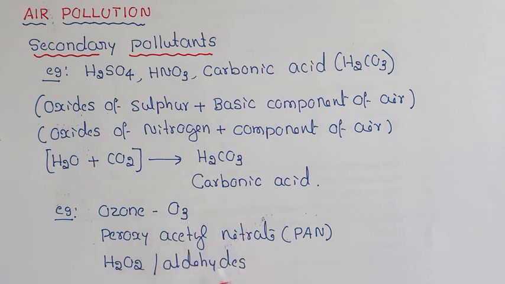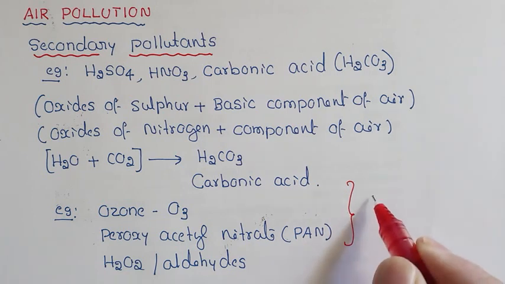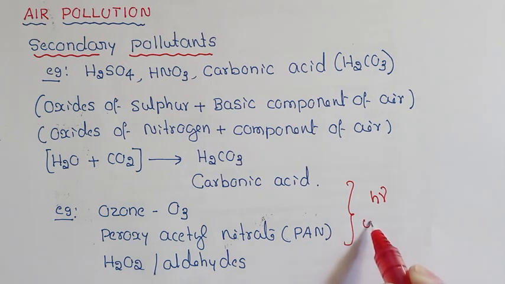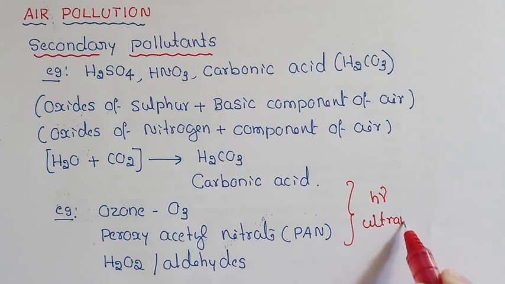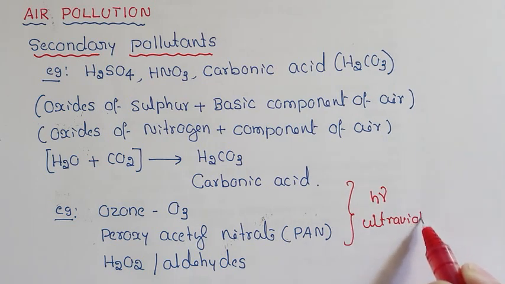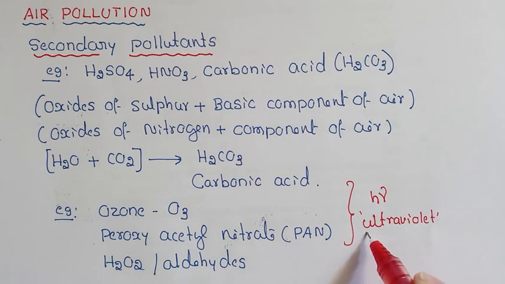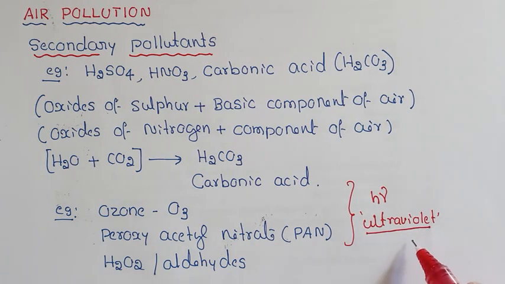These secondary pollutants are formed as the result of complex reactions because of h nu, mainly the ultraviolet radiations, which are radiations emitted by the sun. So ultraviolet photochemical reaction results in ozone, peroxyacetyl nitrate, hydrogen peroxide and aldehydes.